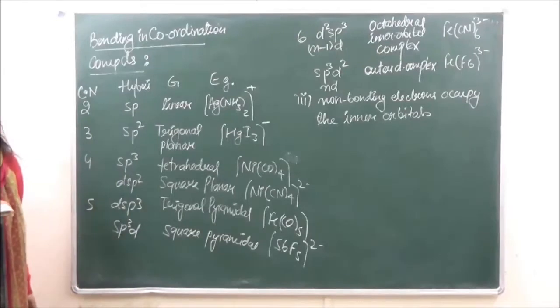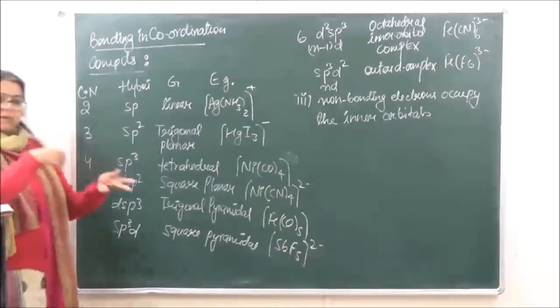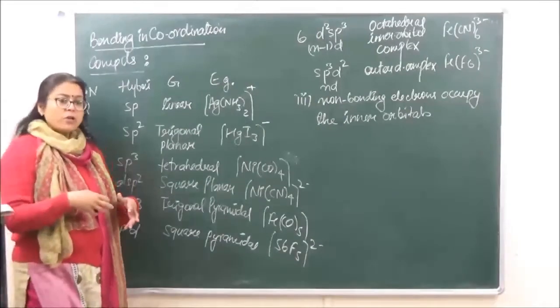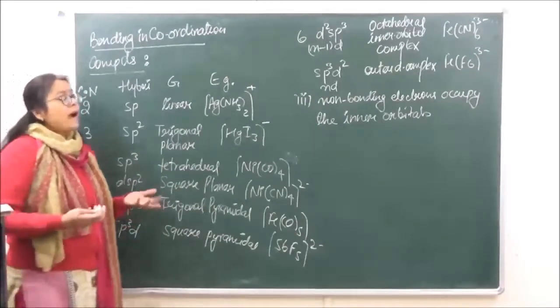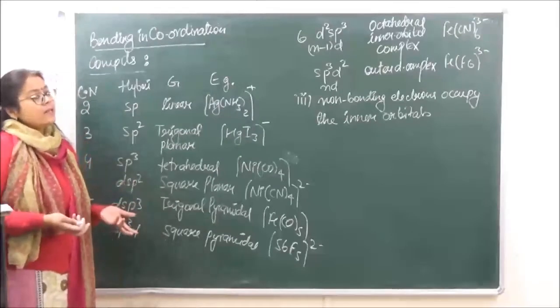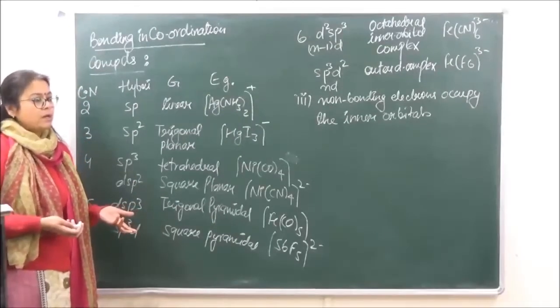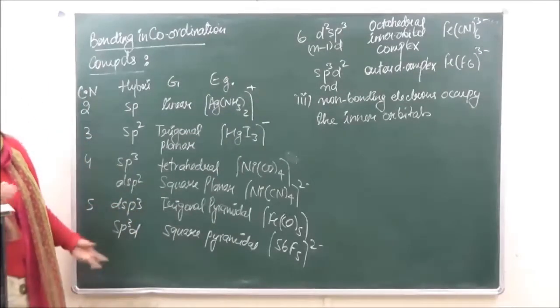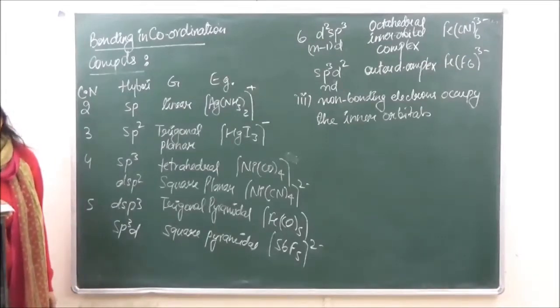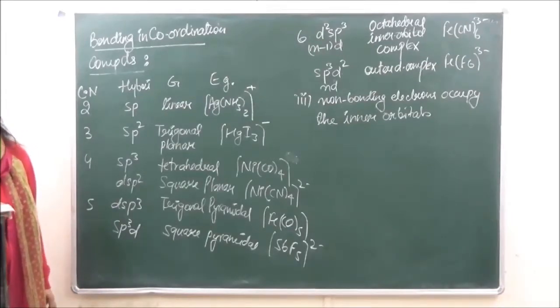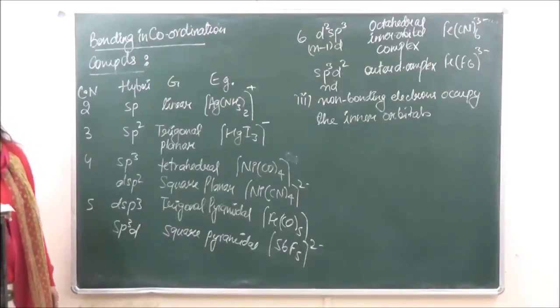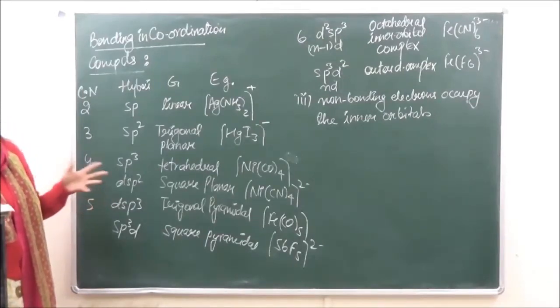Okay, so this is how we say that complexes may be inner orbital when n-1 d participates, or outer orbital when nd participates in bonding. Is it clear? फिर उसी के basis पे जब जो भी inner orbital होते हैं, they are referred to as low spin. We will do this later.